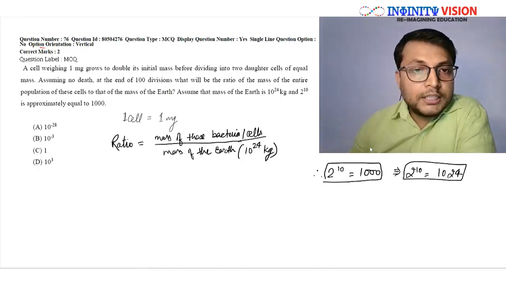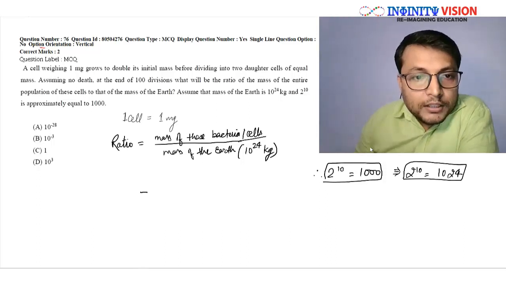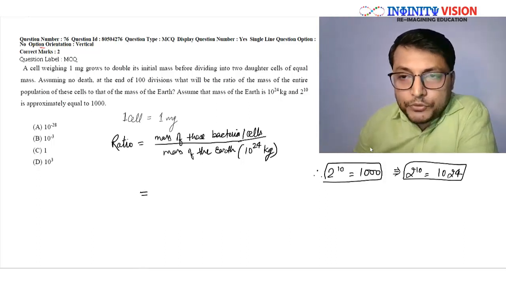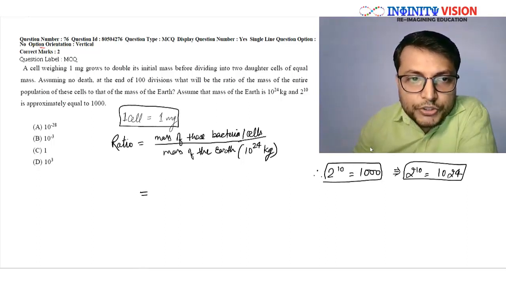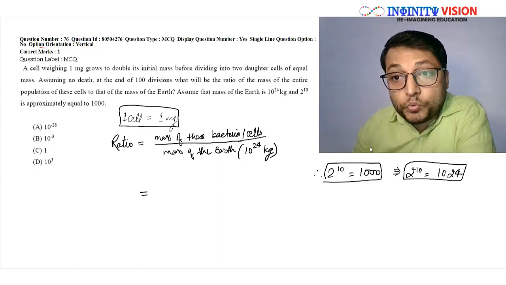Now if we have to calculate this ratio, we need the mass of these bacterial cells. We already know from this question that one cell is equal to 1 mg.